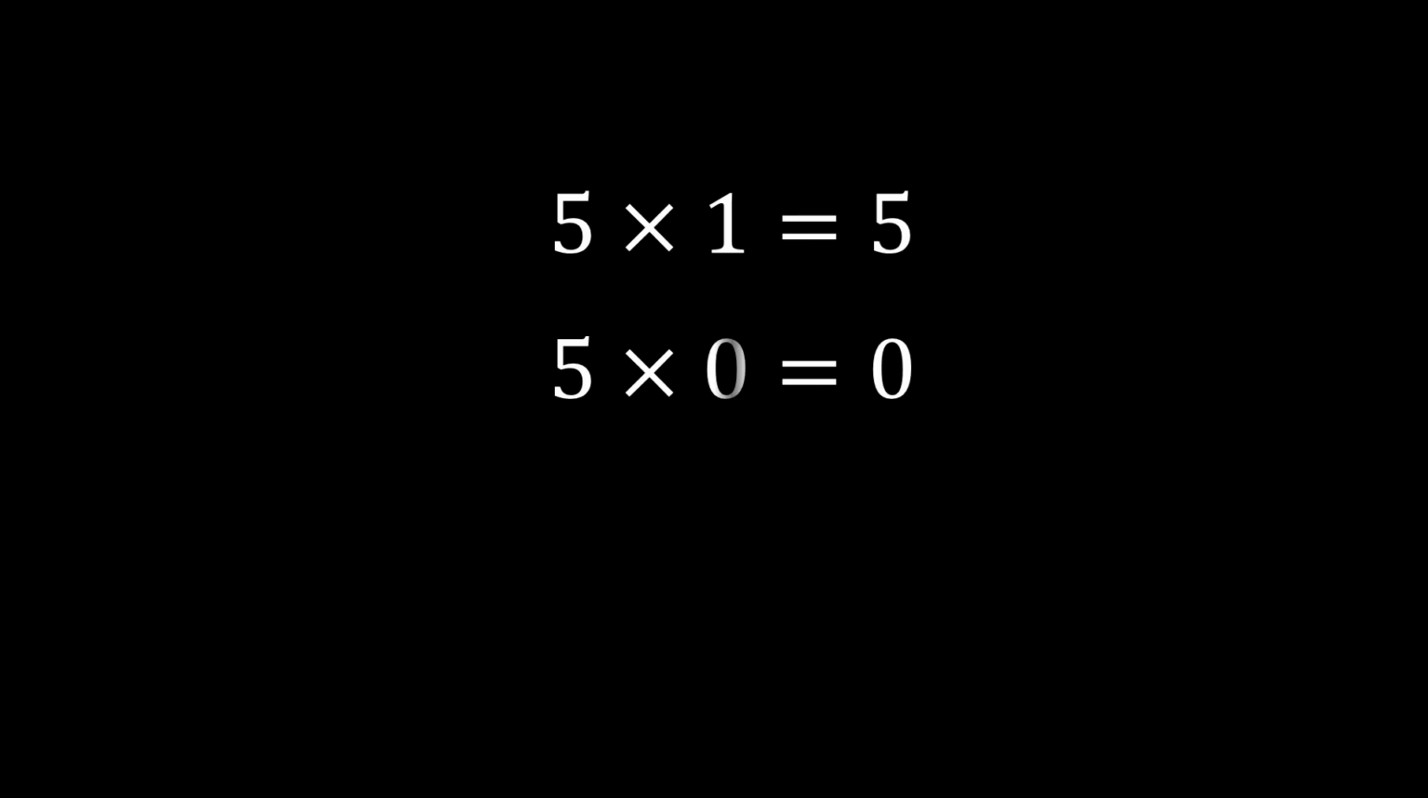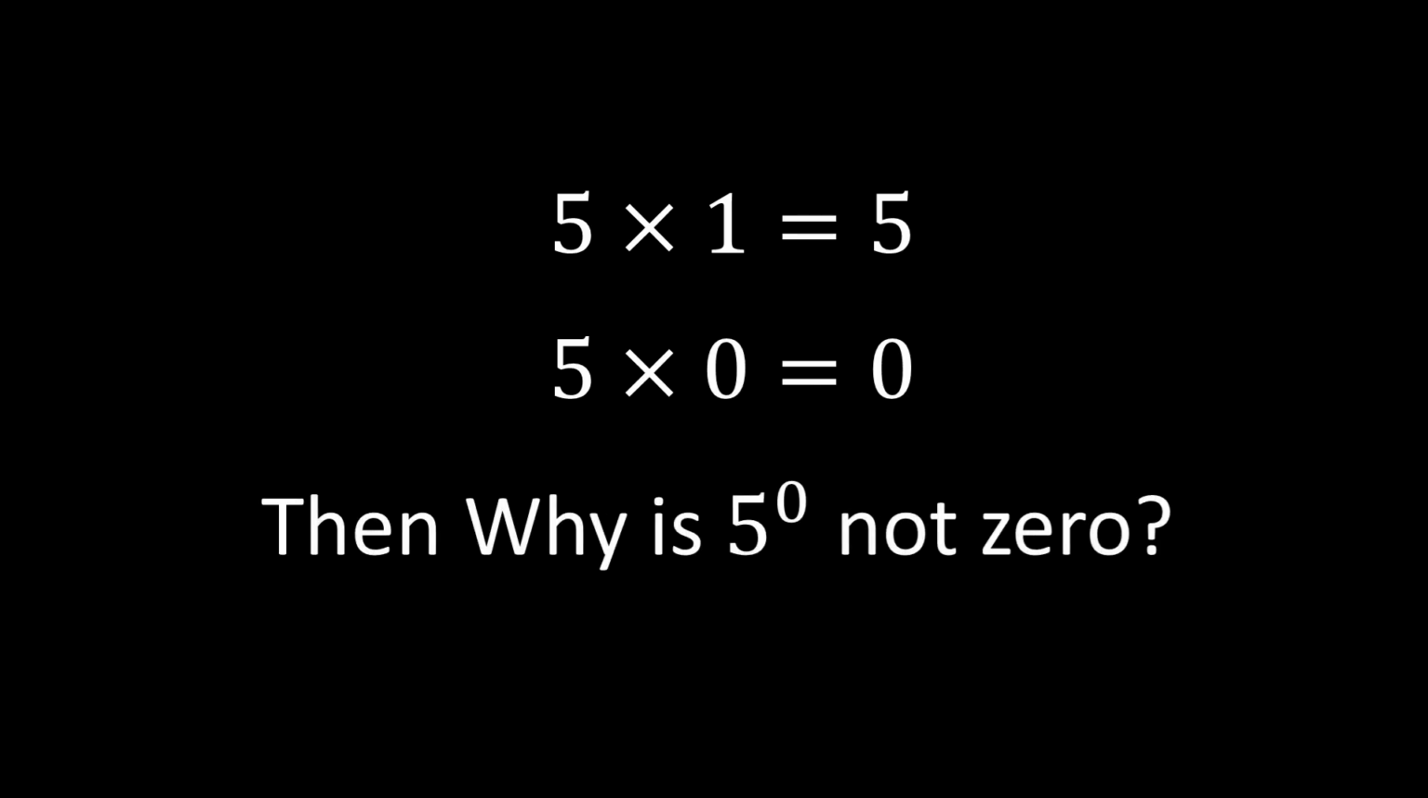Alright, let's be real. Most of you think math is just about memorizing rules. Like this one: anything to the power of 0 is equal to 1. X to the power 0 is equal to 1. But why? If 5 times 1 is equal to 5, and 5 times 0 is equal to 0, then why is 5 to the power 0 not equal to 0? Does math just stop making sense?